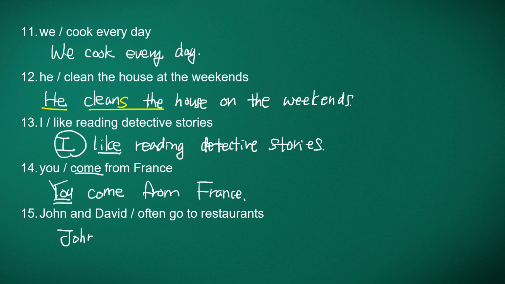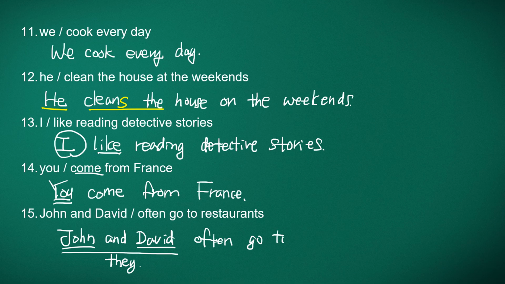John and David. John is third person singular. David is third person singular as well. But John and David becomes they, which is third person plural. So we don't change the verb. John and David often go to restaurants.